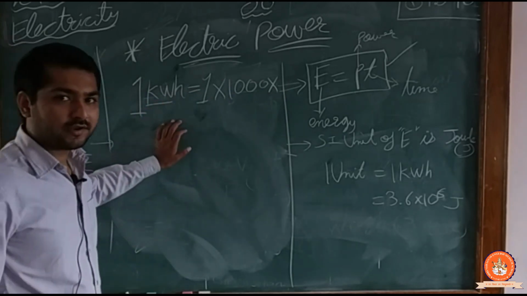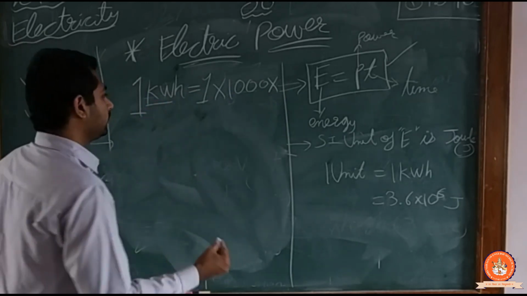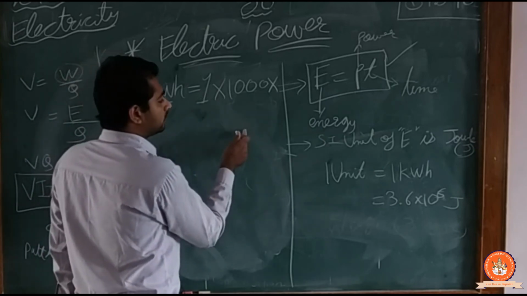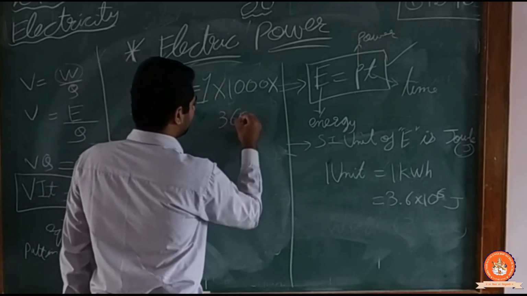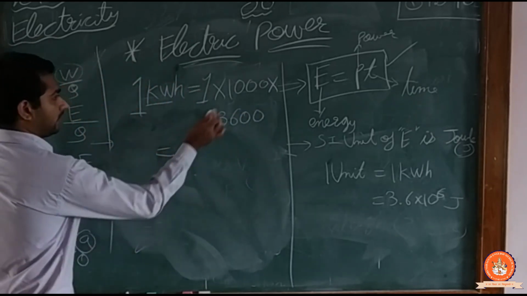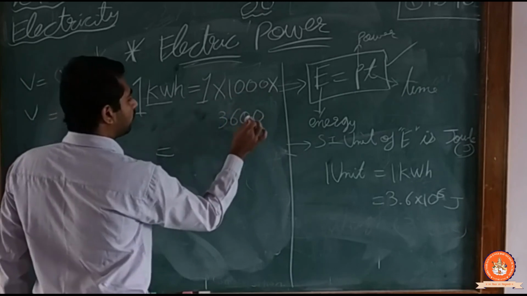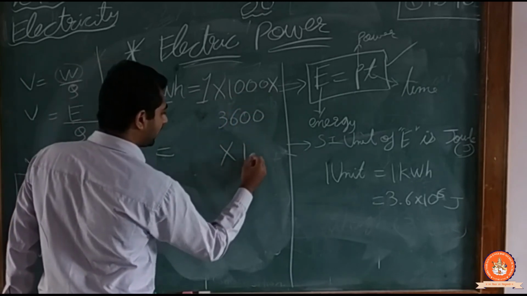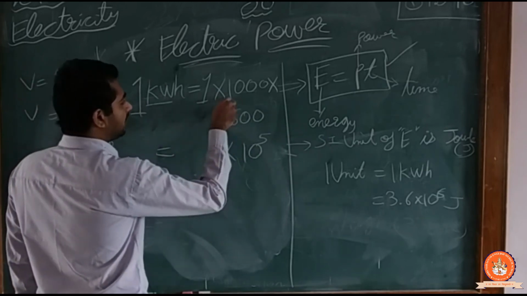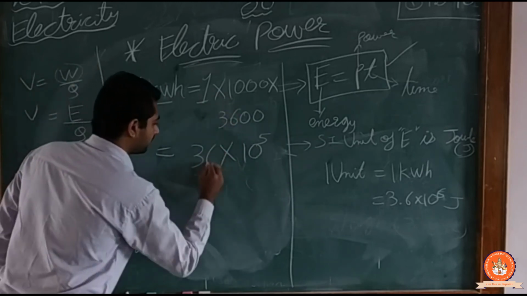So I will convert it into seconds. So 1 hour is 3600 seconds. Now calculating this, 1 2 3 4 5, I have a total of 5 zeros. So I can write 10 raised to 5, and 36 multiplied by 1, that means 36.